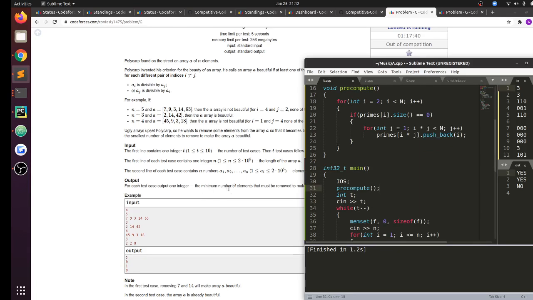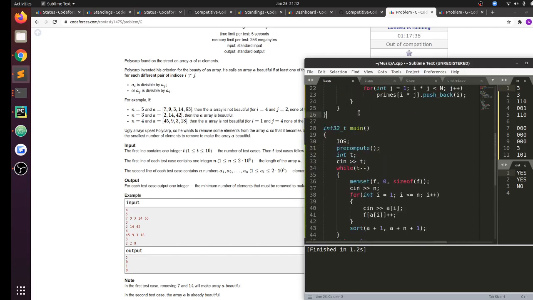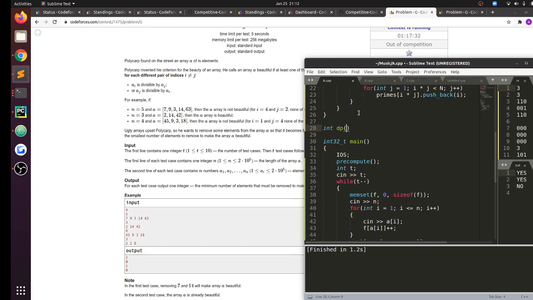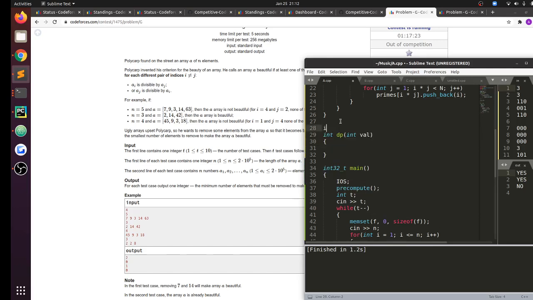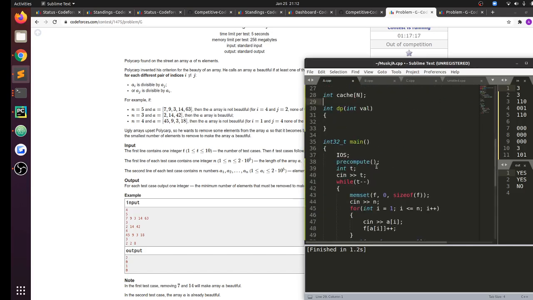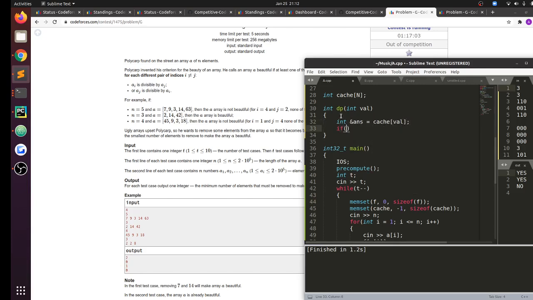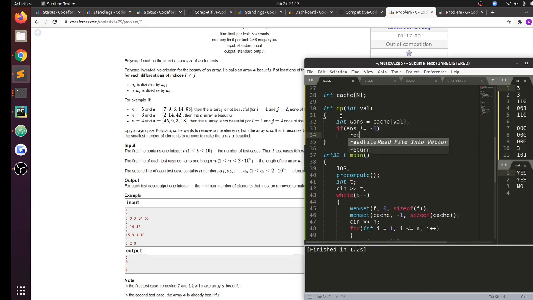So removing the minimum number of elements is as good as having the maximum number of elements remaining in the array, right? So I have int dp of int value over here. Let me have some cache also. Int cache of n size, n should be up to 2e5, yes, and initialize cache to -1. So int answer is equal to cache of value. If answer is not -1, I have the answer.